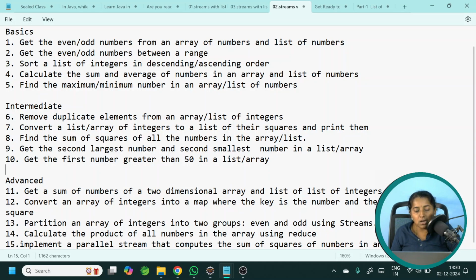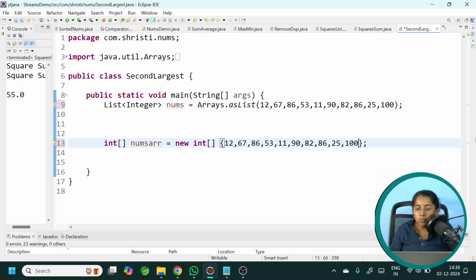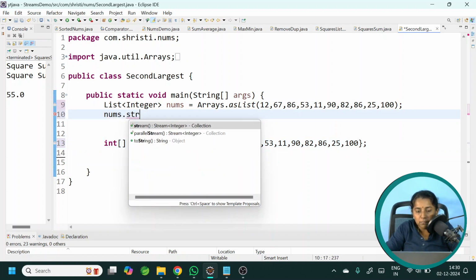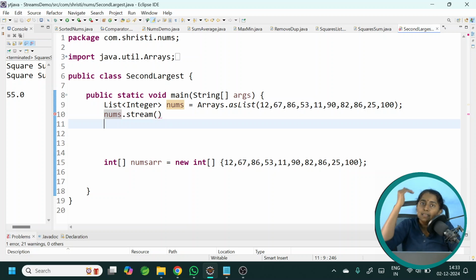Get the second largest number and second smallest number in a list or array. Second largest or second smallest. Both the list and array are having the same set of numbers. We will get started. Convert it into a stream. What is the logic for this? First, let us sort the list of elements in descending order. Then I will get the first largest number, second largest number, third largest number and so on.